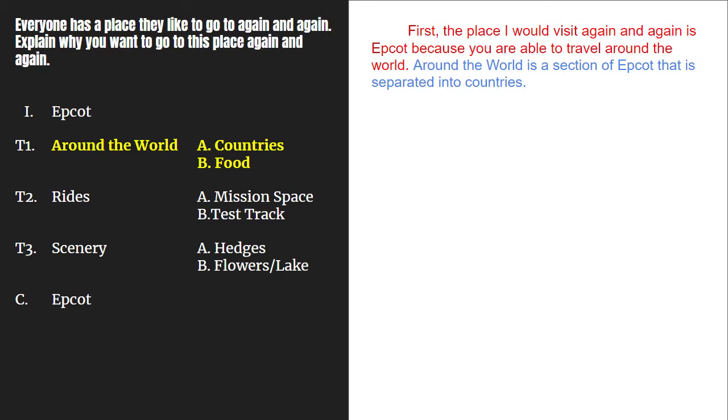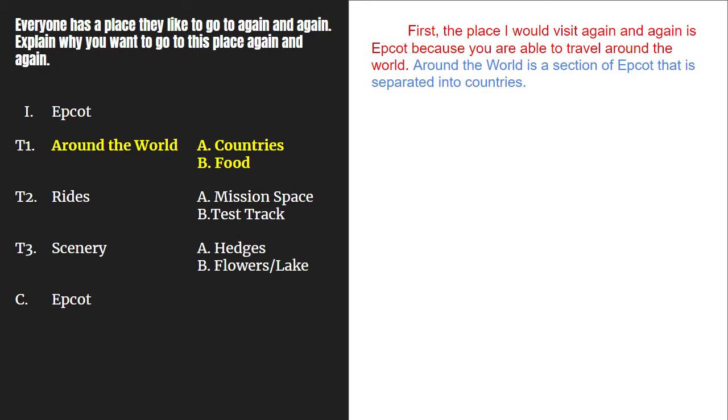You need to make sure you write long sentences that explain or teach the reader as if the reader has no knowledge on the topic. Some of you may have been to Epcot before, some of you may not. But when we write, we want to make sure that we act like the reader doesn't know anything about the topic. We have to be very explicit and very clear. We have to write 3 sentences about A.